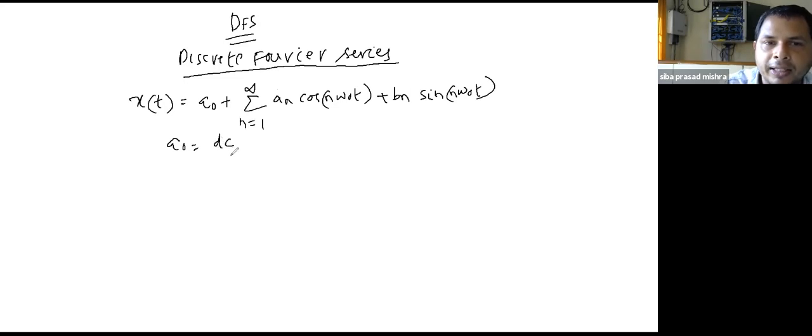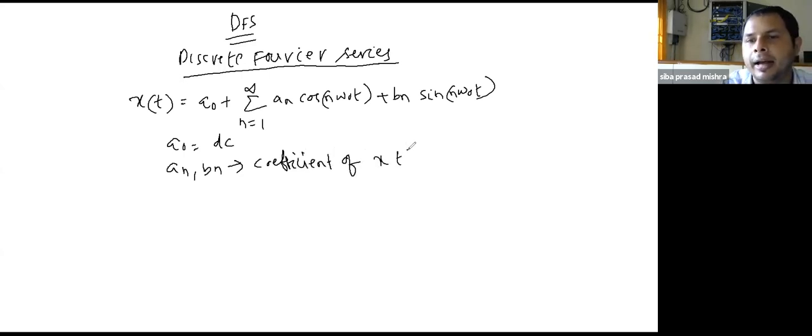A0 is a DC, and an, bn are sinusoidal coefficients of x of t.